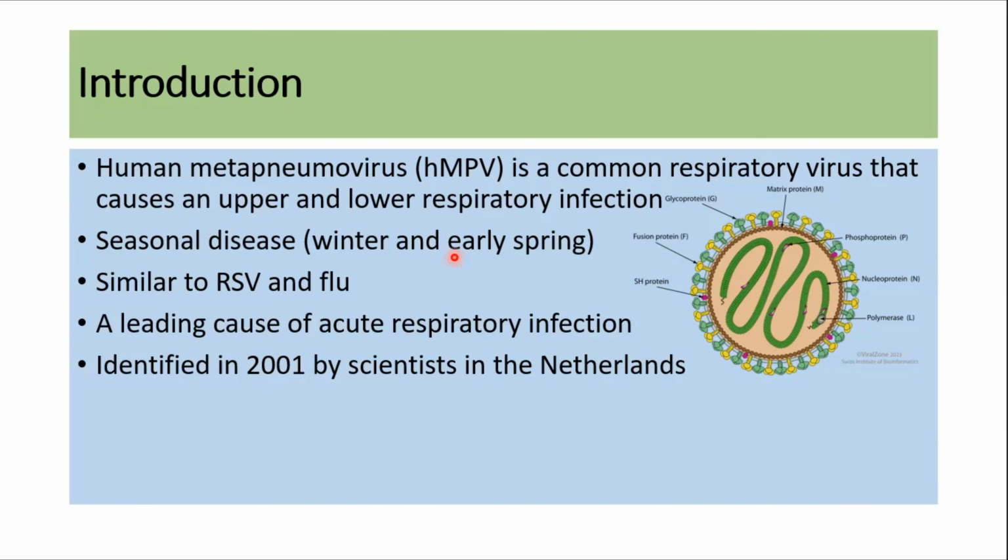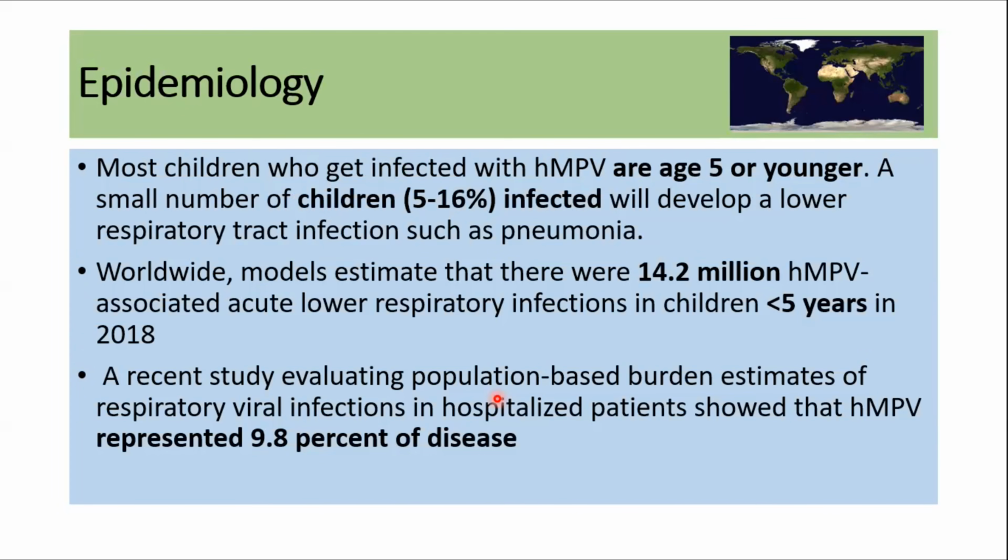It's a leading cause of acute respiratory infection, and this virus was identified in 2001 by scientists in the Netherlands. Discussing the epidemiology of human metapneumovirus, it mostly affects children who are age 5 or younger, and a small number of the children, around 5 to 16% of the infected children, develop a lower respiratory tract infection such as pneumonia. Worldwide, models estimate that there were 14.2 million human metapneumovirus associated acute lower respiratory tract infections in children less than 5 years in 2018.